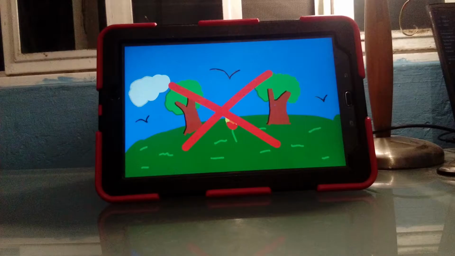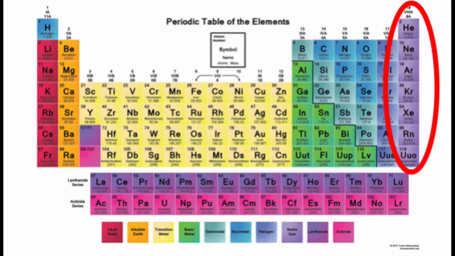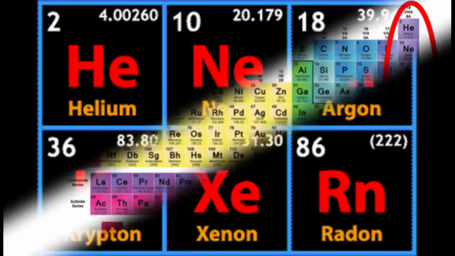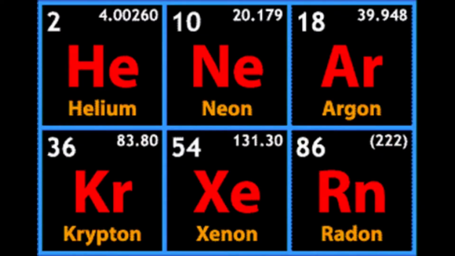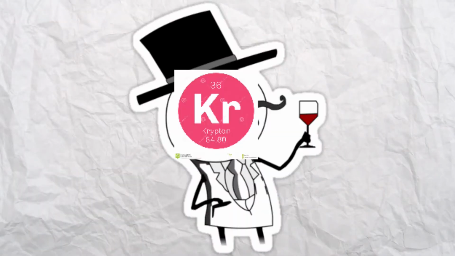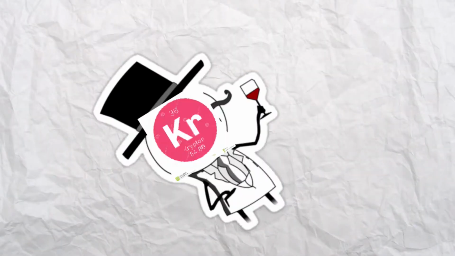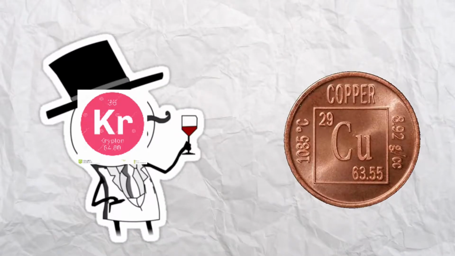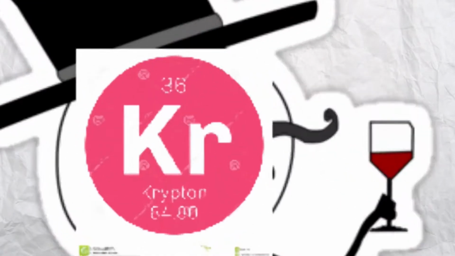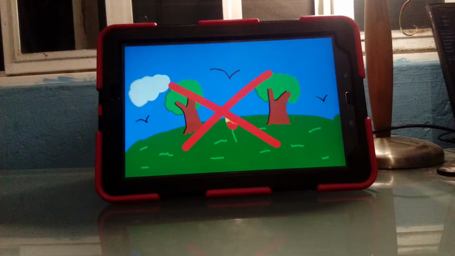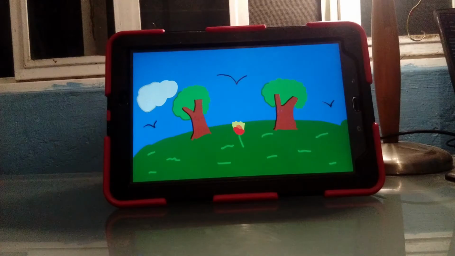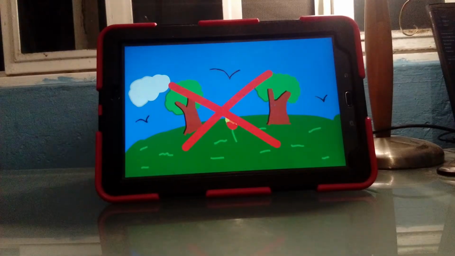The noble gases are located in this part of the periodic table. You probably wonder why they're called noble gases. It's because, as the name says, they are going to be noble. Like, oh, I don't want to bond with copper because copper smells really bad. I don't like it. No! And that's what actually happens with the noble gases. They are not going to fuse with another element, because they are already stable, they have the 8 electrons in the outer shell.